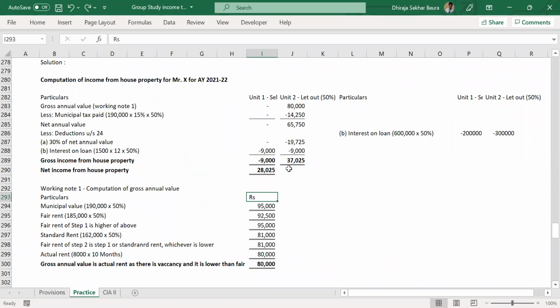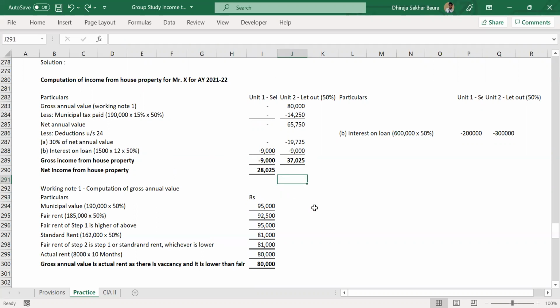We are going by the simple assumption because nothing is given in the question. With two units we assume 50%, 50%; with three units, 1/3, 1/3, 1/3, and so on.